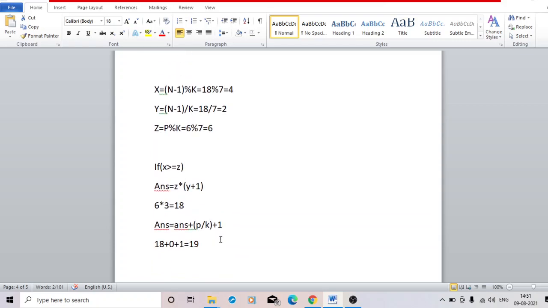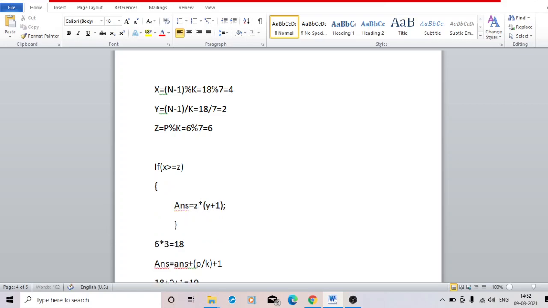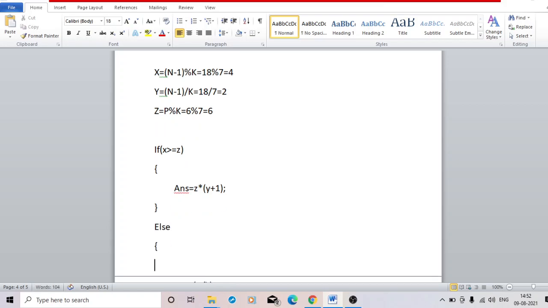So until z is less than or equal to x, you have no problem, you can use this formula for your answer. But in the else case, when z is more than x, here z is 6 and x is 4, in that case you need to use this line.